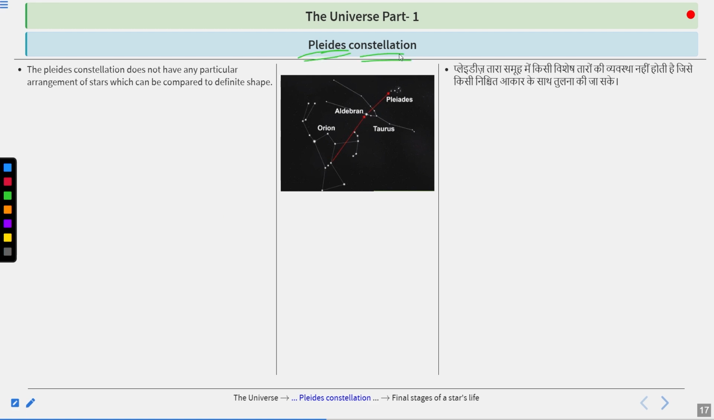Pleiades constellation. The Pleiades constellation does not have any particular arrangement of stars which could be compared to a different shape. Here you can see that the rest of the other constellations were groups that could be resembled as a particular shape and pattern. Pleiades is that constellation which is a group of stars, but does not show any particular or definite shape.